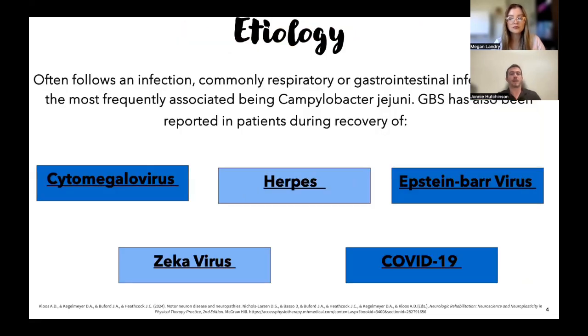All right, let's talk about the etiology of Guillain-Barré. As I mentioned in the intro, typically we see this after a respiratory or gastrointestinal infection. The most frequent infection associated with Guillain-Barré is Campylobacter jejuni, but it's also been seen in a number of other viruses, such as CMV, the Zika virus, herpes, Epstein-Barr virus, COVID-19 virus, and we're going to talk about why those viruses can lead to Guillain-Barré syndrome.